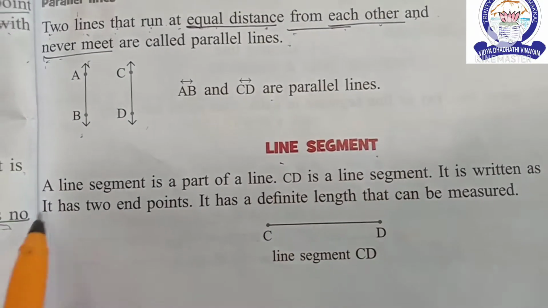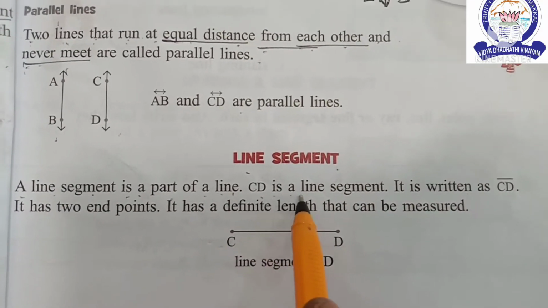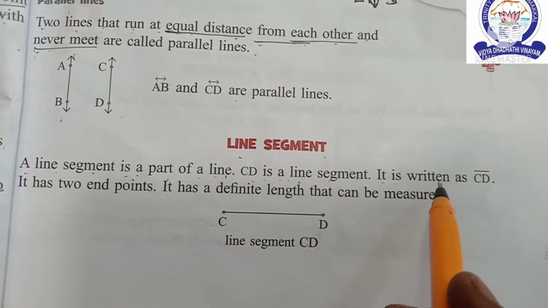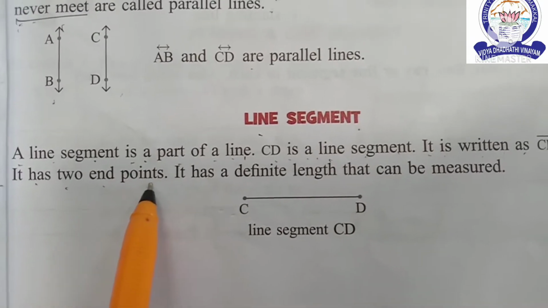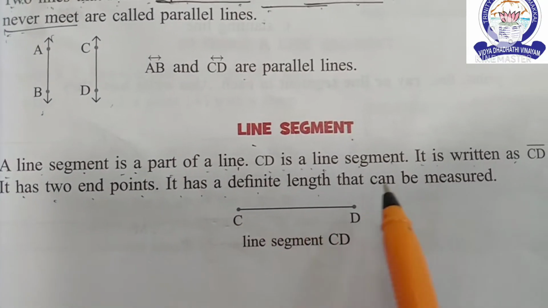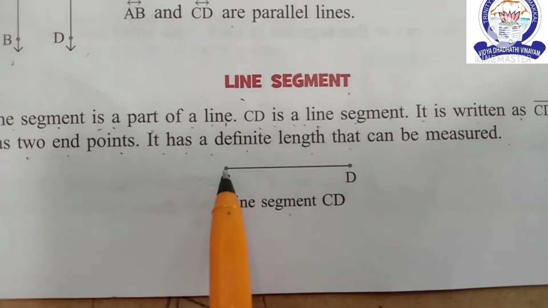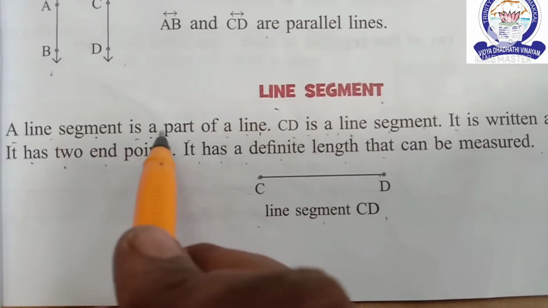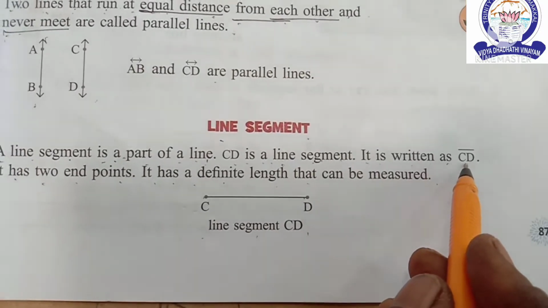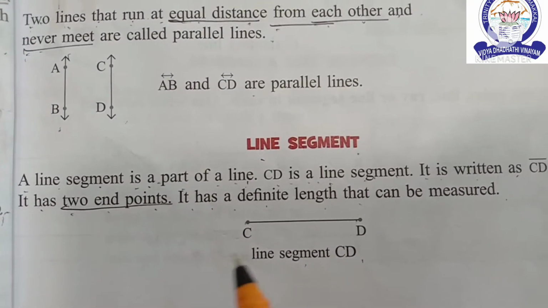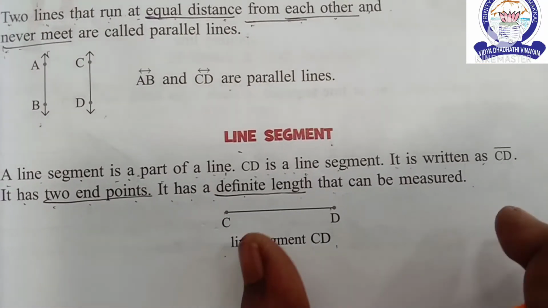Next, line segment. A line segment is a part of a line. CD is a line segment. It is written as CD. It has two endpoints. It has a definite length that can be measured. Is it clear children?